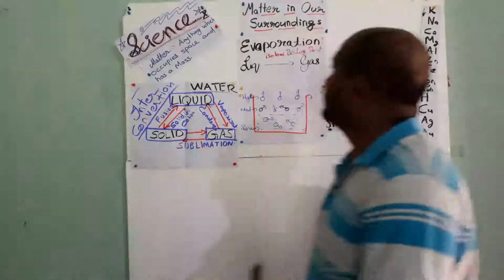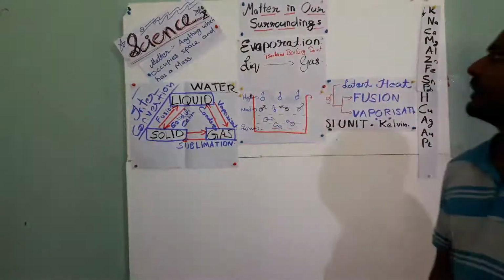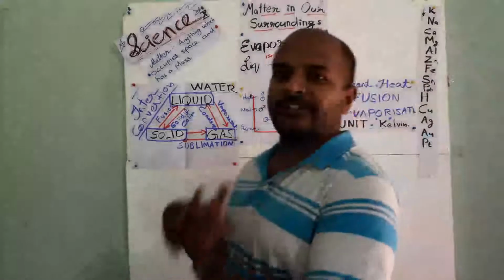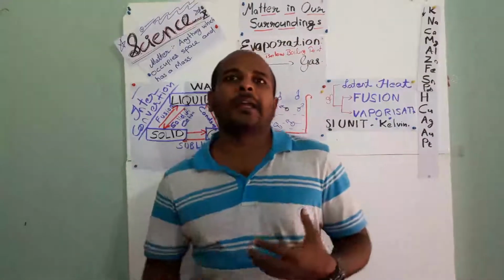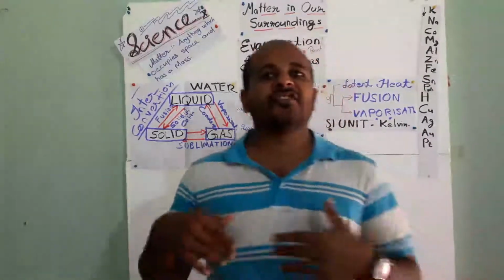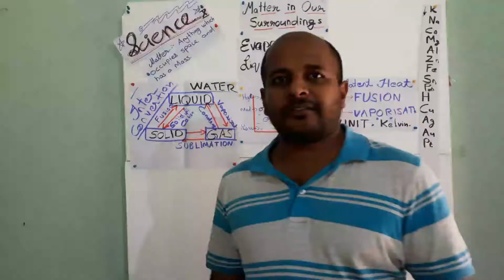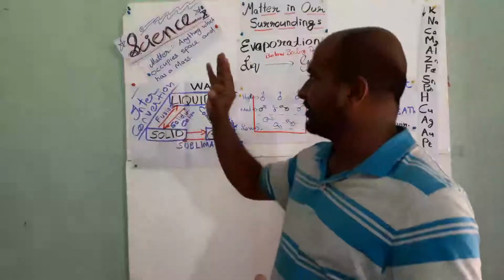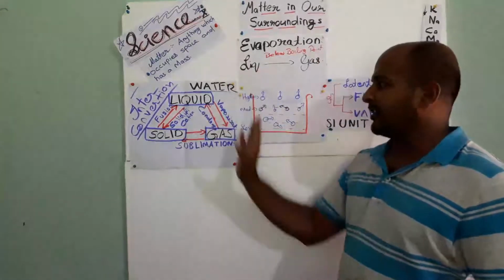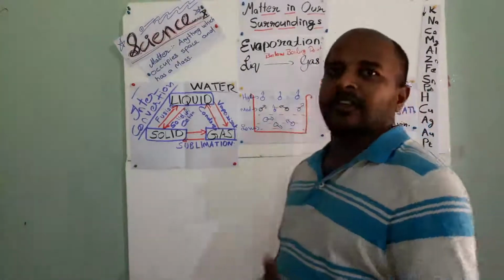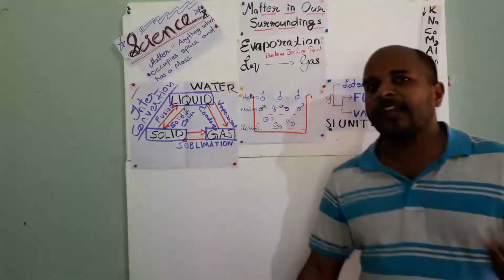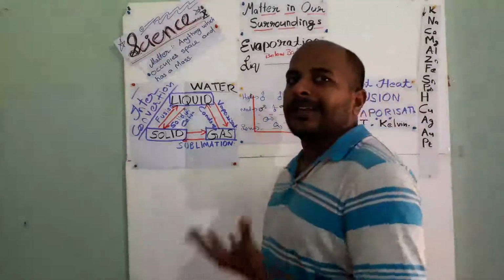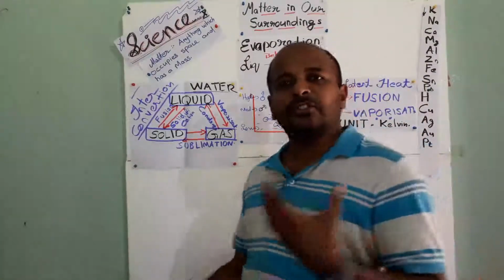After that, we came to know about change of state, how a matter can change its state. Mostly if we heat it, it will change its state. For example, fusion, solidification, vaporization, condensation, and sublimation. These are the different changes of state when we are applying temperature to matter.